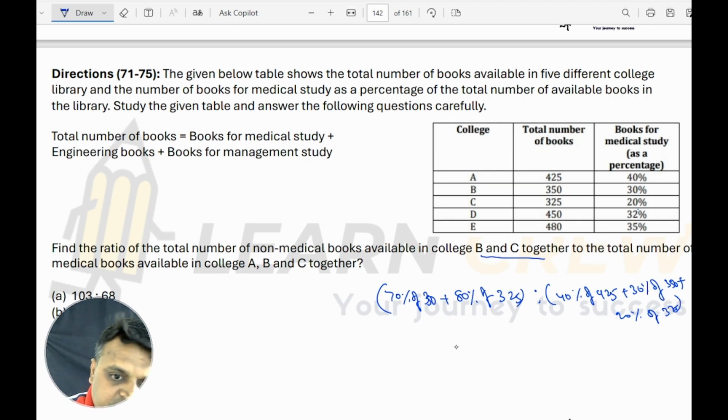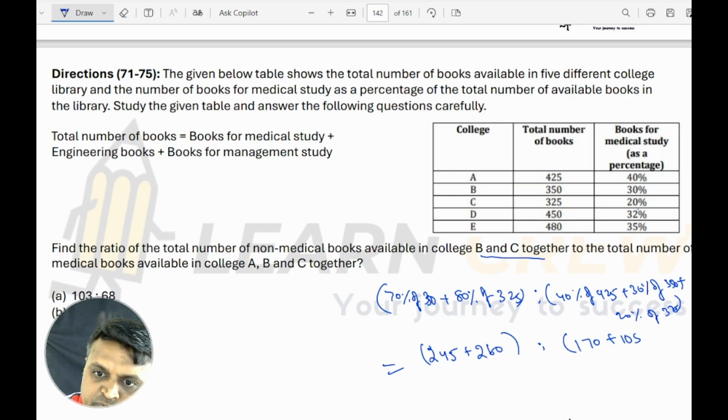If you simplify this, 70% of 350 is 245, 80% of 325 is 260, and 40% of 425 is 170. 30% of 350 is 105. 20% of 325 is 65.